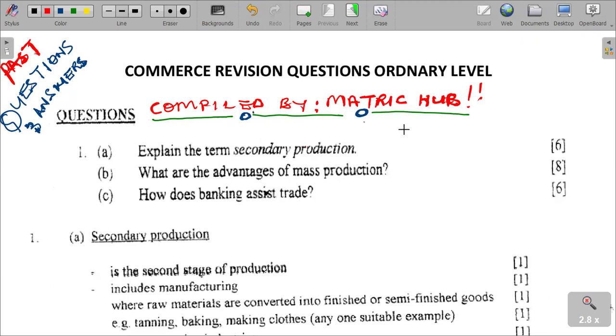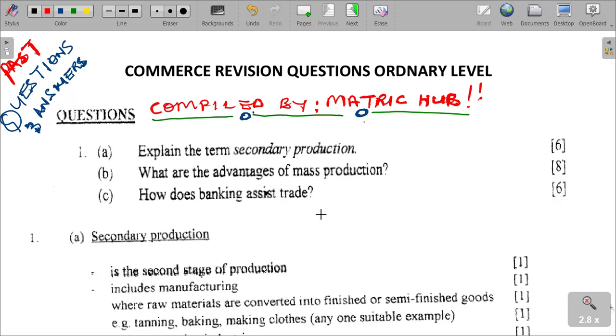So today we are just going to quickly answer some questions that have been compiled here. On my board are questions and answers. I had already put some answers on there, which we are just going to quickly explain as we go on, question by question, just to save our time. Our first question here is on production and trade. So the first question says, explain the term secondary production.